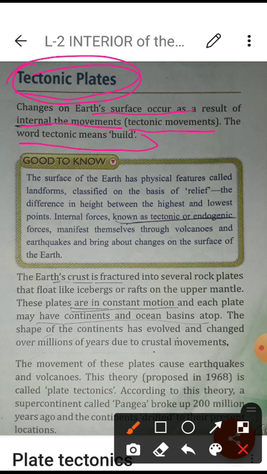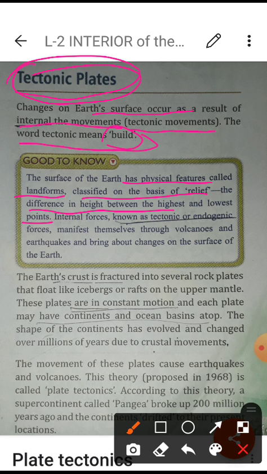Tectonic means build up. If you talk about the earth, on the earth surface there are different physical features, like mountains and plateaus. These are known as landforms. They are also classified on the basis of relief, like differences in height, highest and lowest point. The plains are the lowest and the mountains are the highest peak landforms on the earth surface. Something is a plain, something is a plateau, something is a mountainous area, and some are hills.